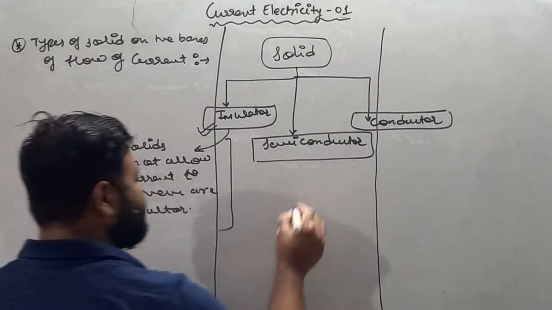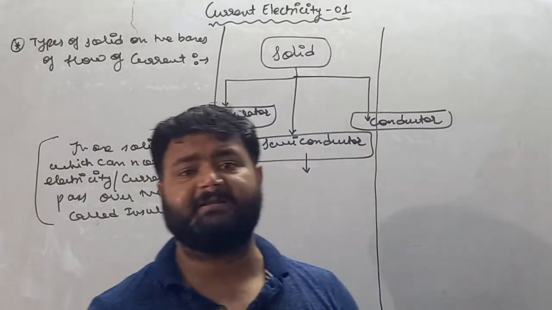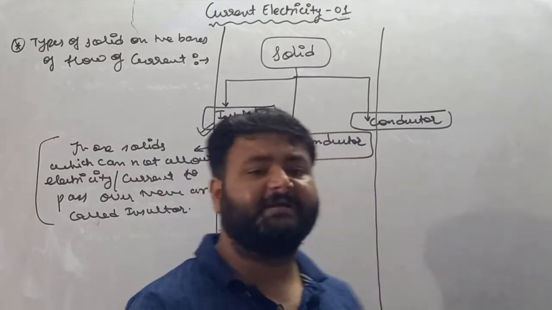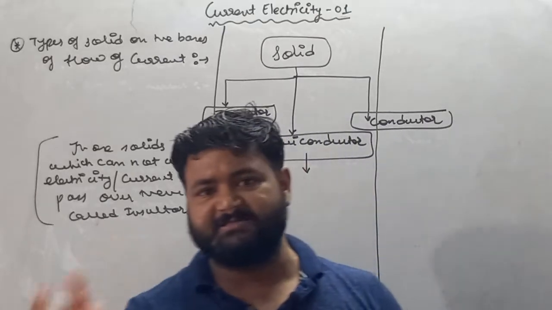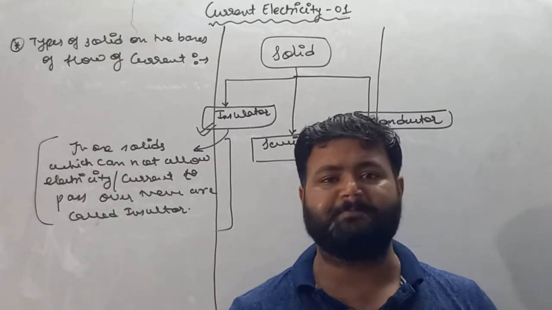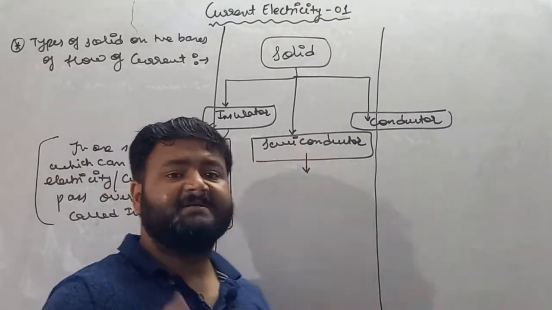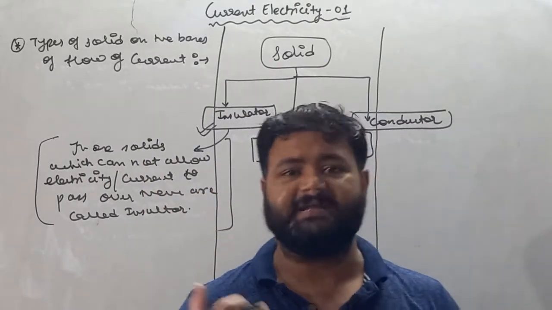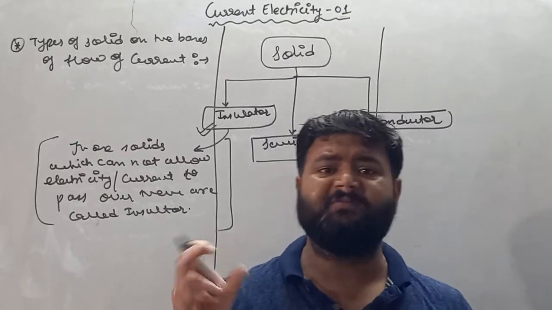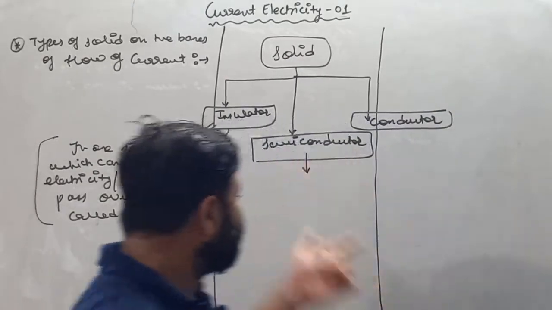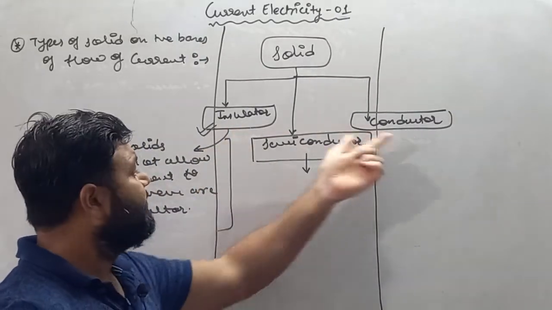Second is semiconductor. We have a whole chapter in our syllabus related to semiconductor, my dear student, but I'll introduce you. Initially semiconductors are insulators, but after adding some impurity, it becomes a partial conductor. It allows electricity to pass over it, but not a huge amount, very less. Its conductivity is greater than insulator but less than conductor.